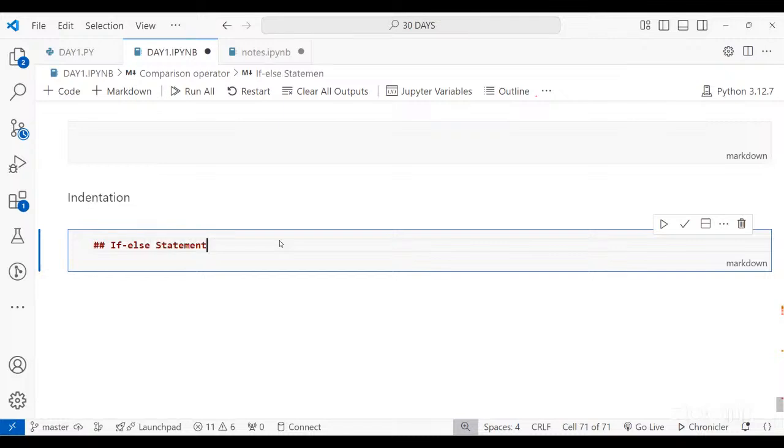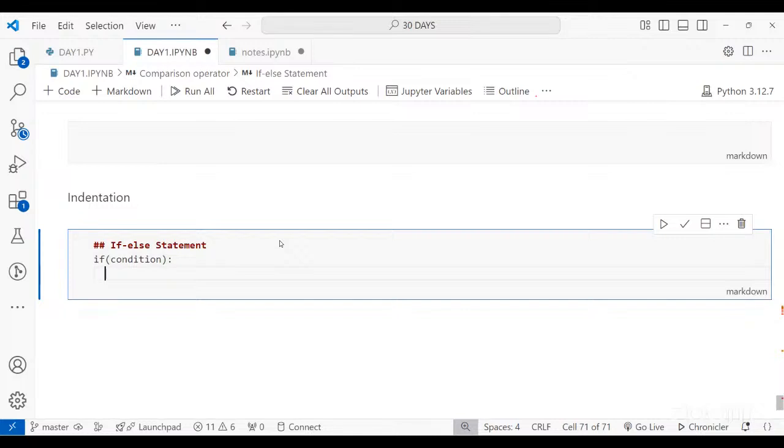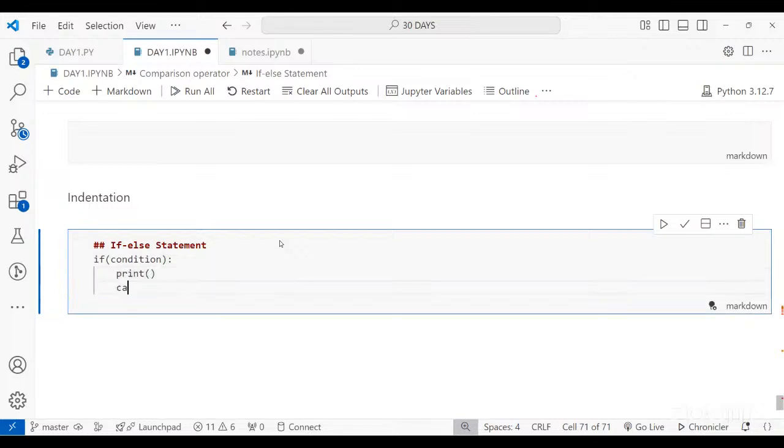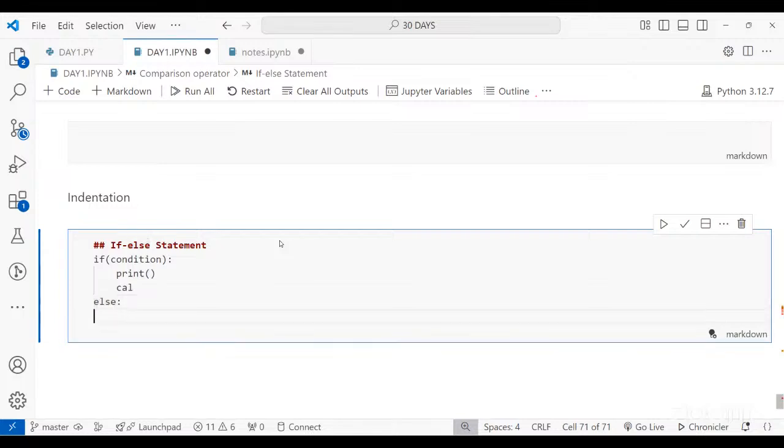The if else statement syntax is: you write if, then you mention the condition, then you add a colon, you enter, add a 4 tab space, and then write whatever you want to print or any calculation, anything it could be. And then you come out of it and write else. Again, you add a colon, but this time you need not mention any condition, because else is just for when the condition goes false, and only then the else part will be executed. So simple, you can write it like this.